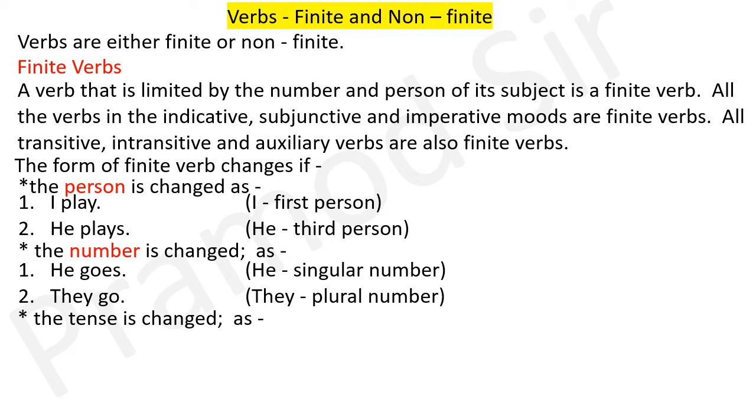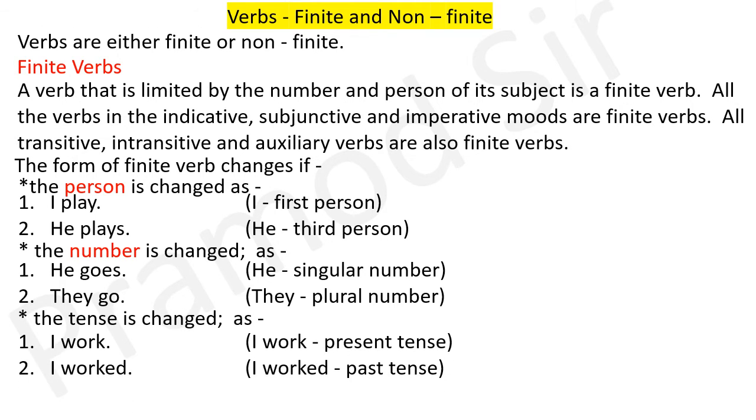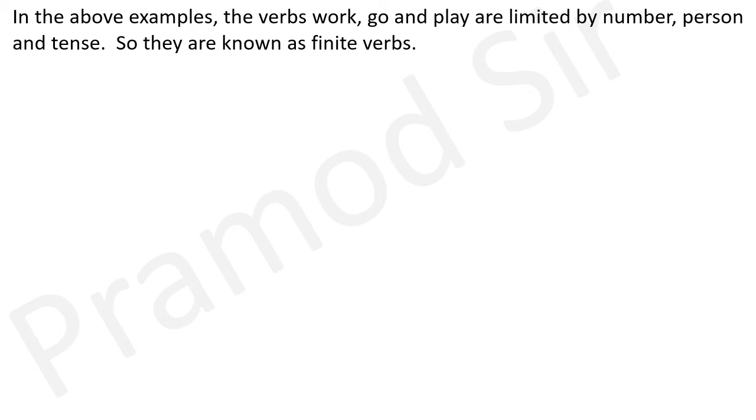Second, the tense is changed as I work and I worked. I work is present tense and I worked is past tense. In the above example, the verbs work, go and play are limited by number, person and tense. So they are known as finite verbs.